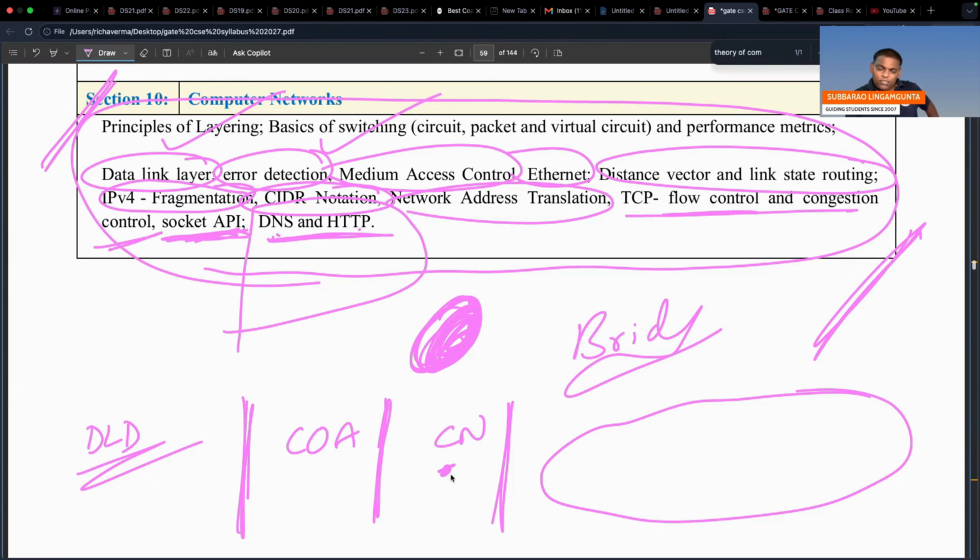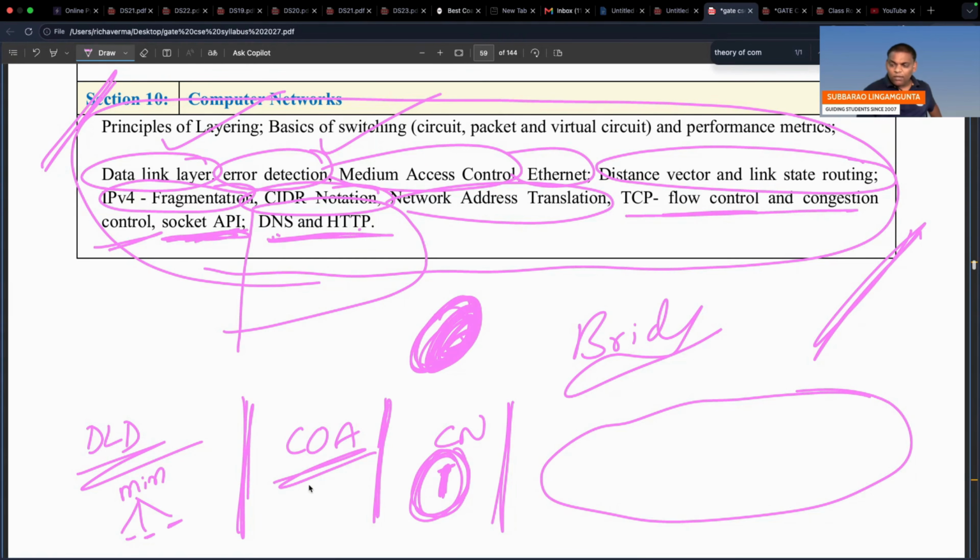Among all, computer network is the one which affected a little bit; the other two are not major changes. Those who studied the previous things, well and good, continue. In DLD, previously minimization, now he explained a little more: there are three methods, so study only those three methods in minimization. Previously, no one knew how many; some teachers said one, some said many. Now he mentioned clearly three techniques. Except that, no change.